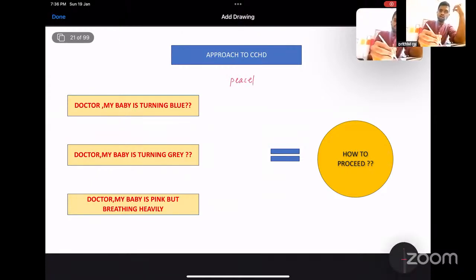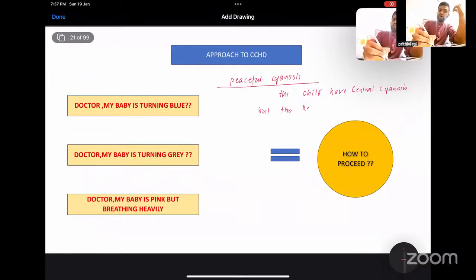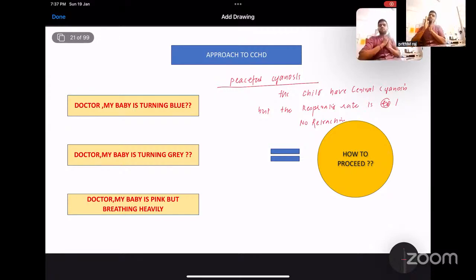The child has central cyanosis, but the respiratory rate is normal and there is no retraction. There is no component of respiratory disease, but the child has cyanosis. That is known as peaceful cyanosis.